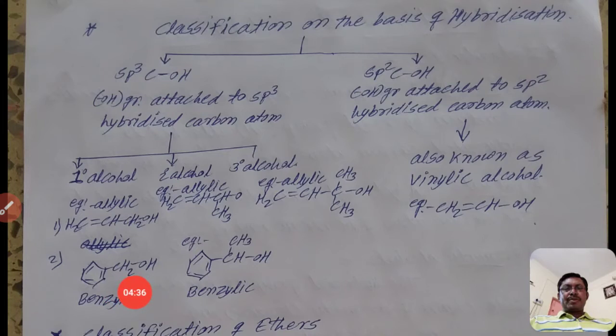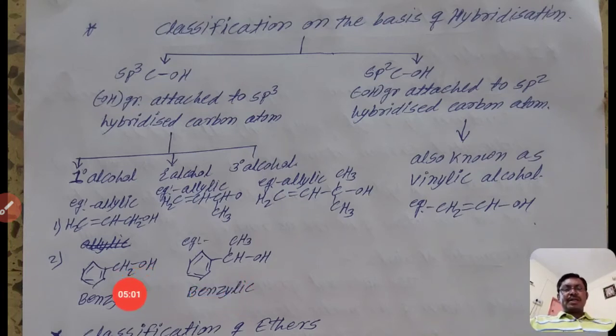The hydroxyl group is attached to a carbon atom which is sp3 hybridized, because it does not contain a carbon-carbon double bond, but the next ring contains carbon-carbon double bonds, that means unsaturation, so it is known as benzylic alcohol.